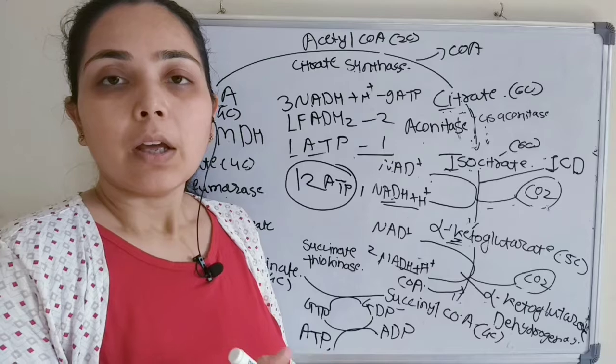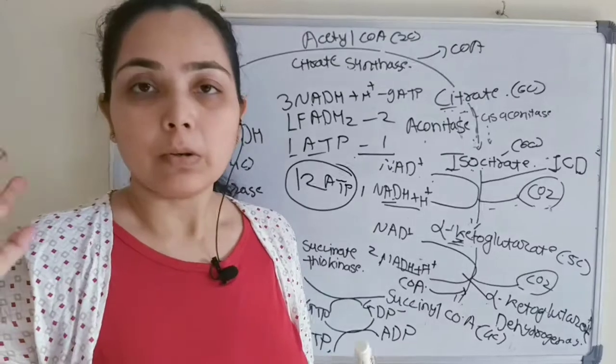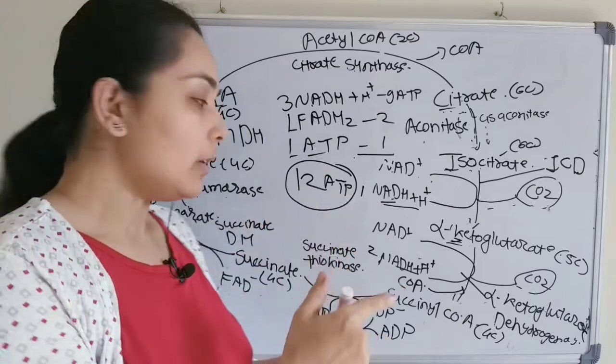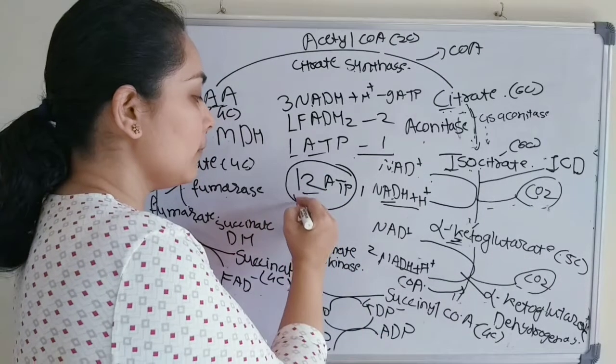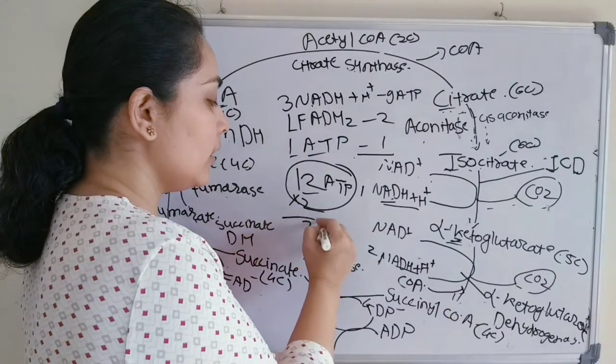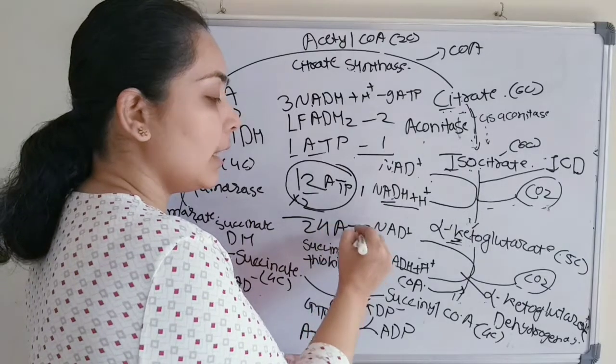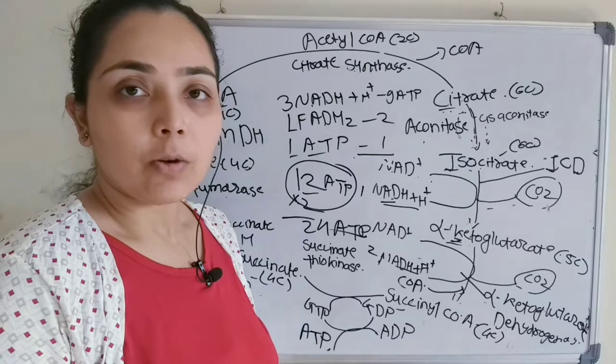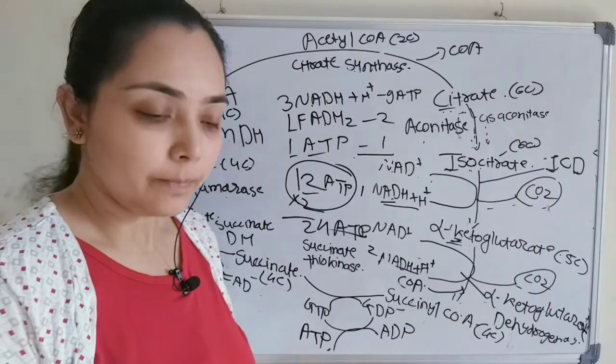And if starting from the glucose molecule was asked, then we'll multiply 12 by 2, so we'll get 24 ATP. Okay, so next class we'll see the regulation of the Krebs cycle. Okay, thank you.